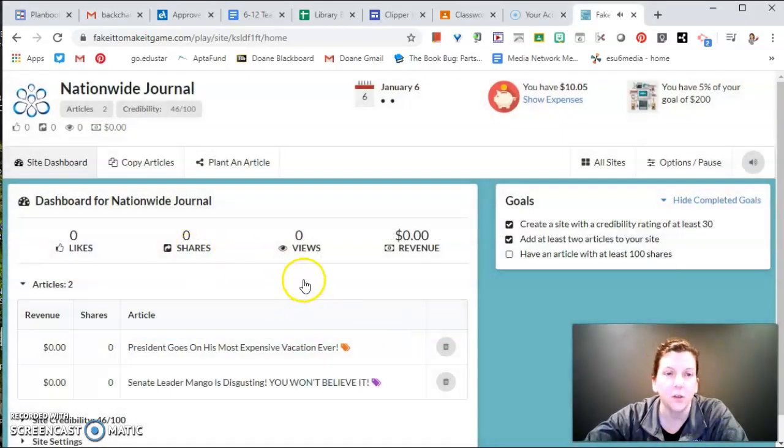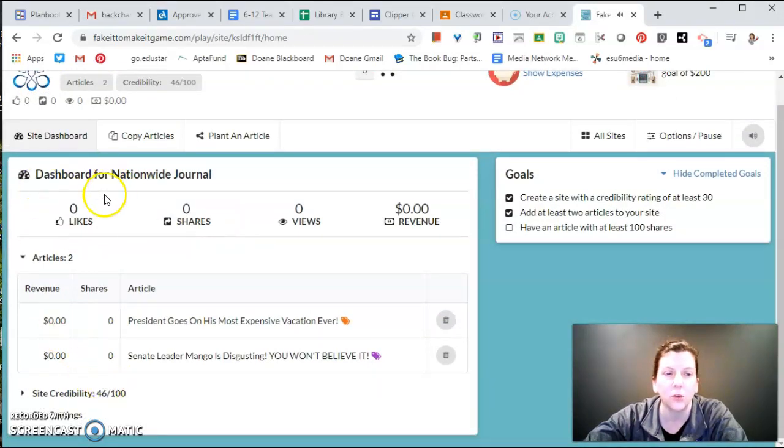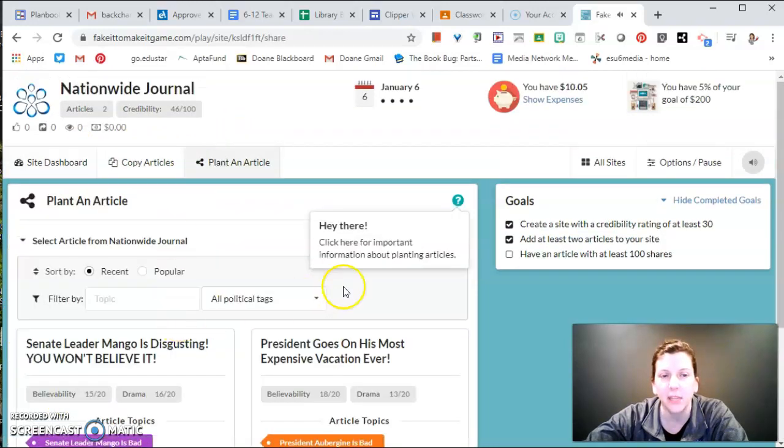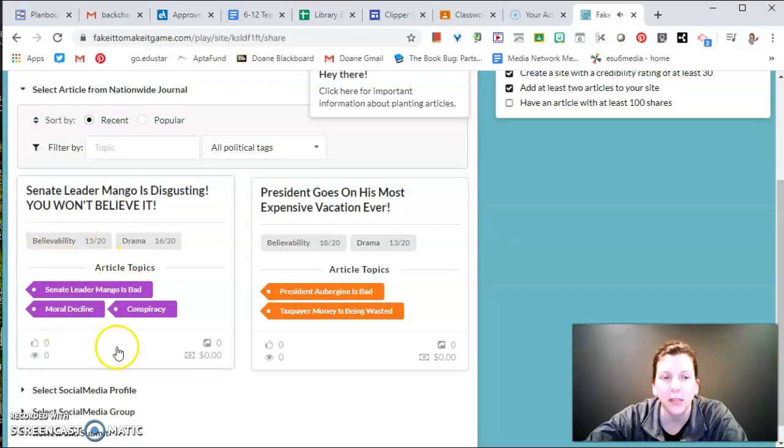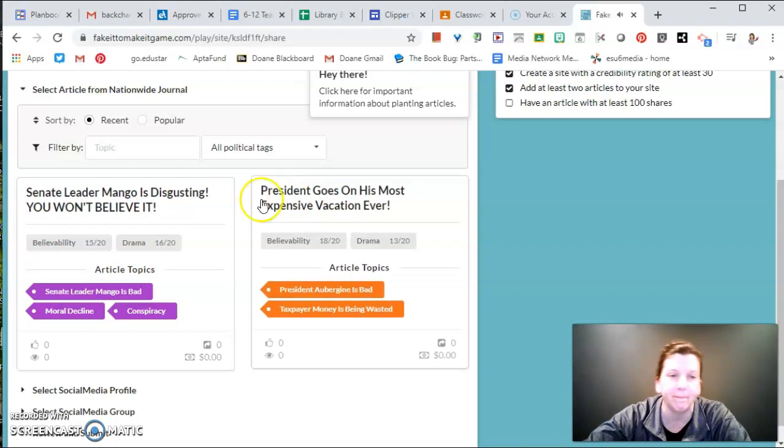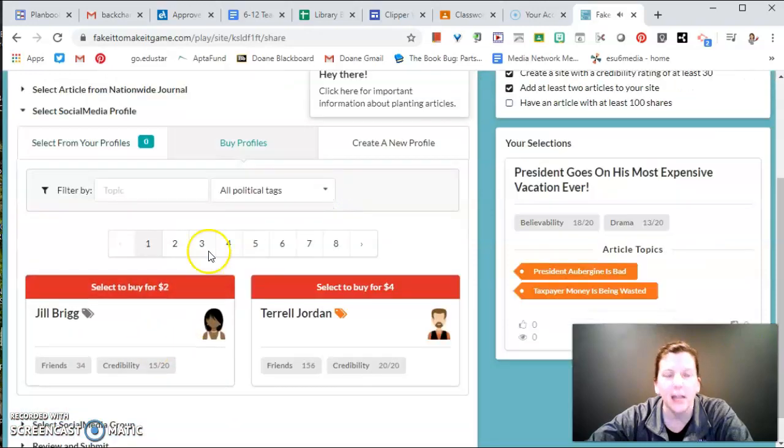Okay, so this is the fun part. We need to plant some articles. So plant an article. Now what you need to do is plant it where people are going to be able to see it. So which one are we going to plant? I'm going to pick the president goes on his most expensive vacation ever. Now I got to pick where I'm going to put that. Which side am I going to put it?